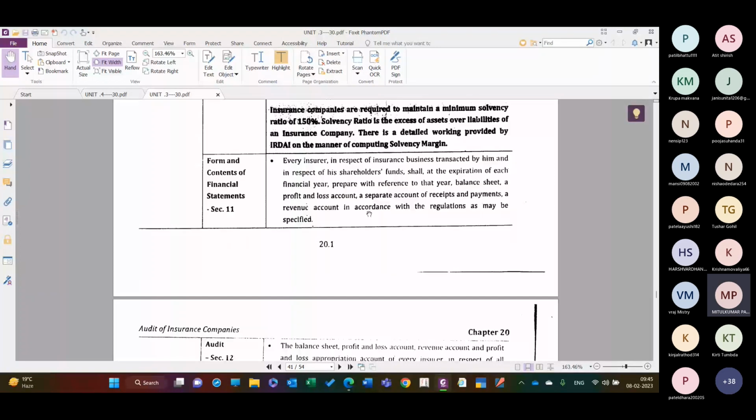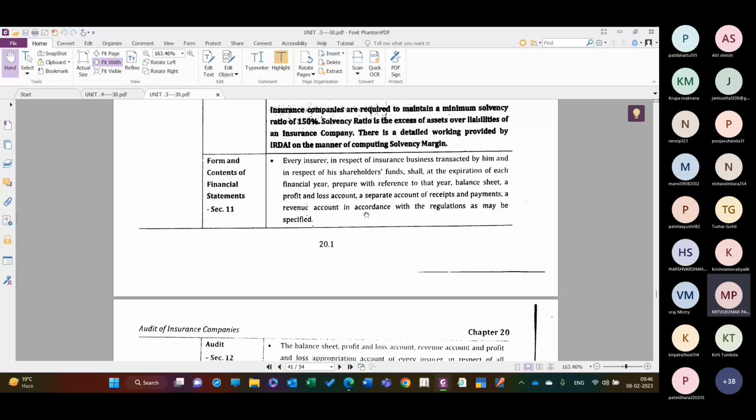Section 11. Every insurer in respect of insurance business transacted by him, her or it, actually him तो नहीं होता है, but यहाँ पे कंपनी के बारे में बात है, तो by it and in respect of its shareholders' funds, shall at the expiration of each financial year prepare, with reference to that year, a balance sheet, a profit or loss account, a separate account of receipts and payments, a revenue account in accordance with the regulations as may be specified.